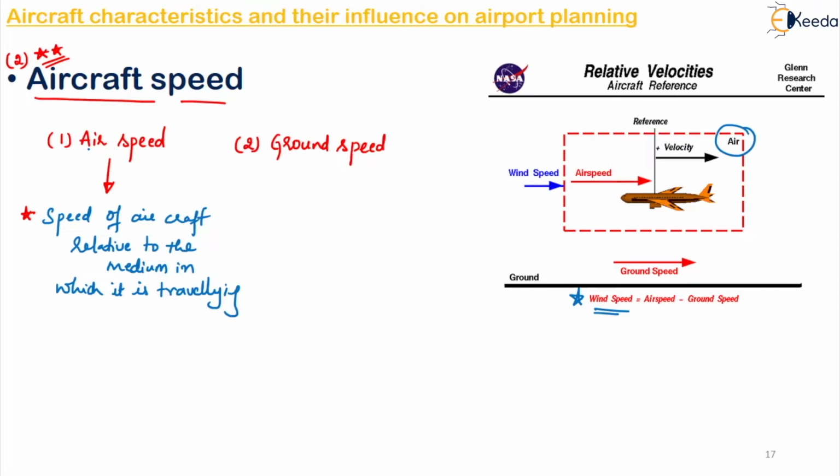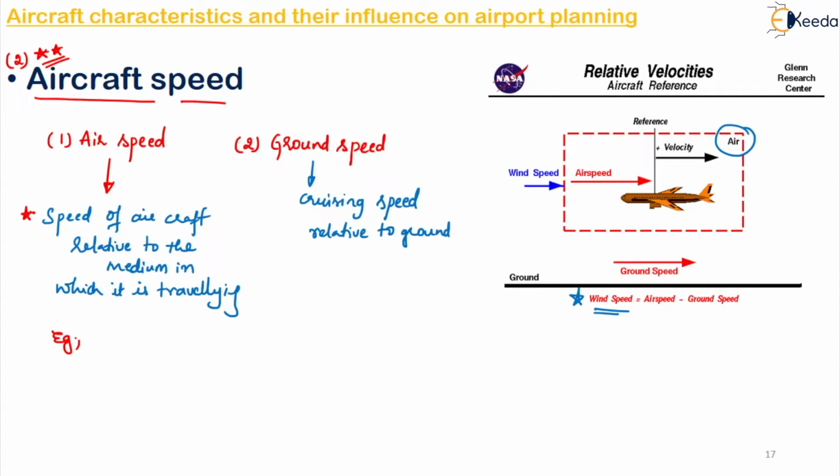So first let us see more detail about it. Your ground speed is also called your cruising speed. Now this will be a constant or a fixed speed which is relative to the ground. So the name itself is indicating this is relative to ground. If you want to understand in a simpler way, take an example.